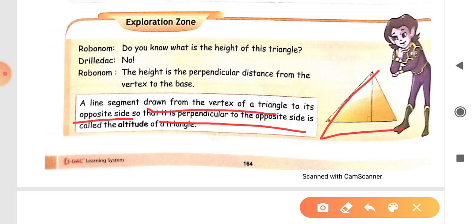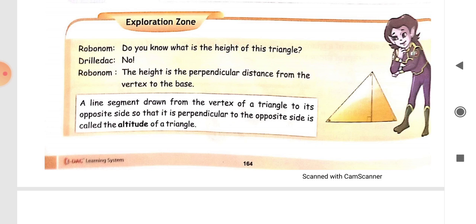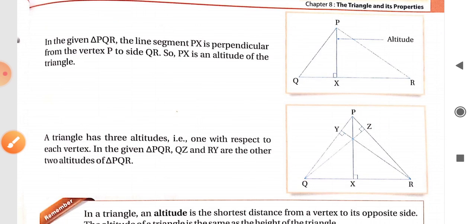If there is a triangle, and this is a vertex and its opposite side is this, we will draw a line segment from this vertex to its opposite side like this, and it is perpendicular to the opposite side. Perpendicular means it will make a 90-degree angle on this side, and it is called the altitude of a triangle. Altitude always makes a 90-degree angle, that is, it is always perpendicular to the opposite side. This is the meaning of altitude.